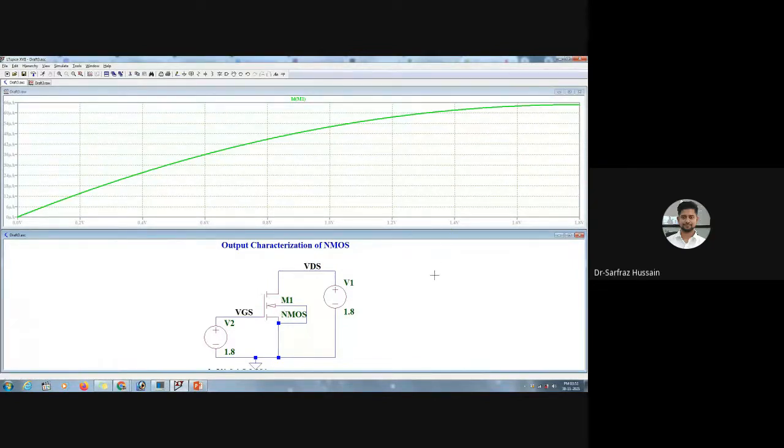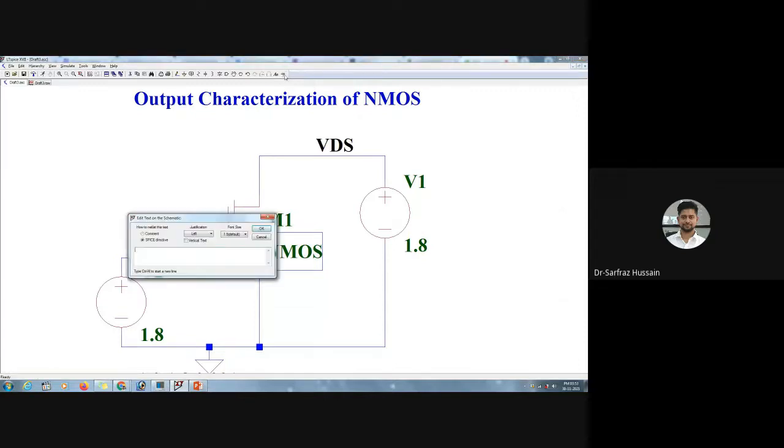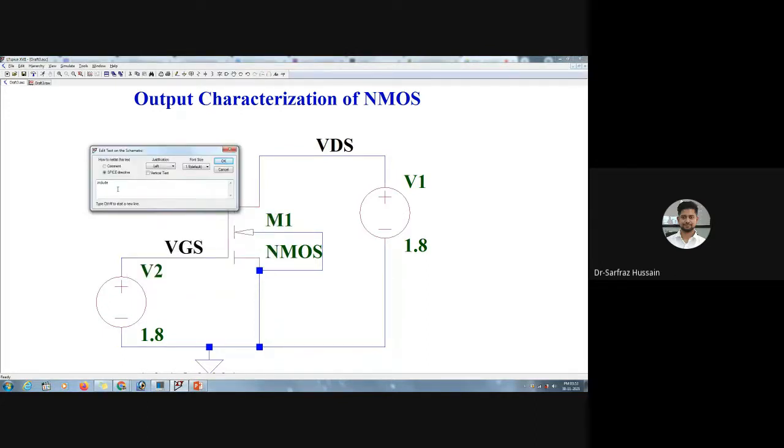Now let us say we want a particular NMOS model. How are we going to do that? Let us see how we can do it. We can put any modeling over here. For doing that, we need to include a library file. There are two ways. The first one is that we can write down .include, or else we can use .lib. Let me show you both of these ways.